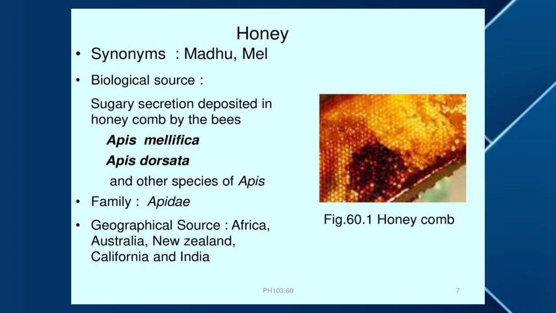Biological source of honey: sugary secretion deposited in honeycomb by the bees Apis mellifica, Apis dorsata, and other species of Apis, family Apidae. Geographical source of honey is Africa, Australia, New Zealand, California, and India.